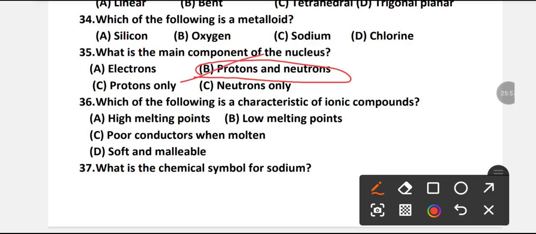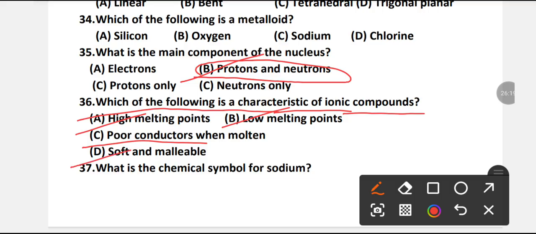Which of the following is a characteristic of ionic compounds? High melting points, low melting points, poor conductors when molten, soft and malleable.